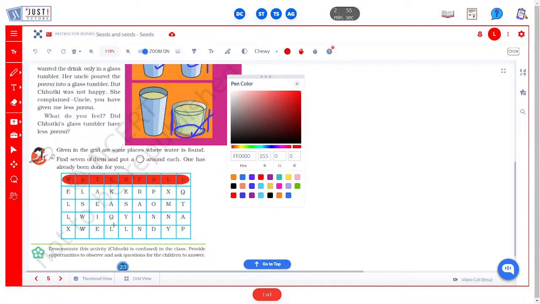So here we have first of all well. Then we have lake. Then we have sea over here. We have rain.